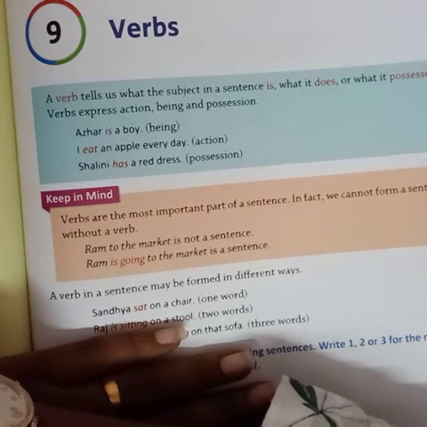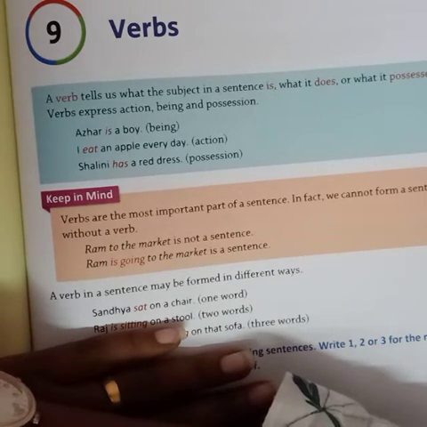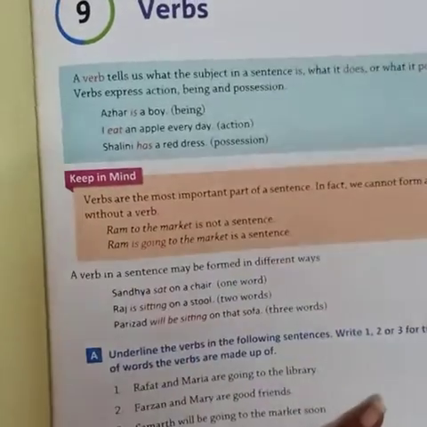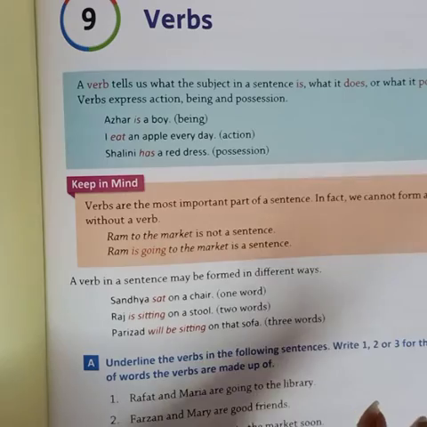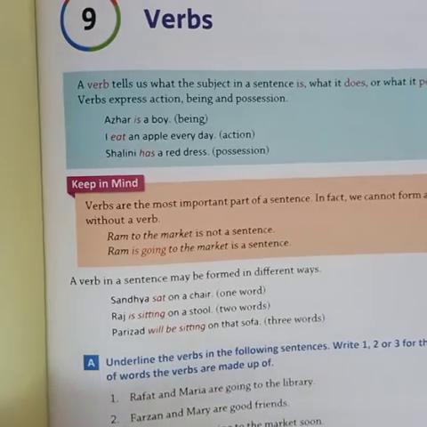Azhar is a boy. Is a verb. I eat an apple every day. Eat क्या है? Action है. Shalini has a red dress. Has क्या है? Position है. So keep in mind always that verbs are the most important part of a sentence.